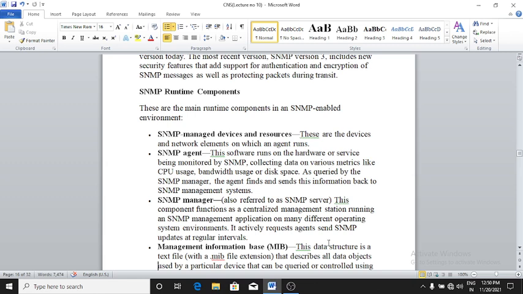SNMP manager: agent is there, manager is there. It is referred to as a server. This component functions as a centralized management station running an SNMP management application on many different operating system environments. Inactively, it requests agents to send SNMP updates at regular intervals.